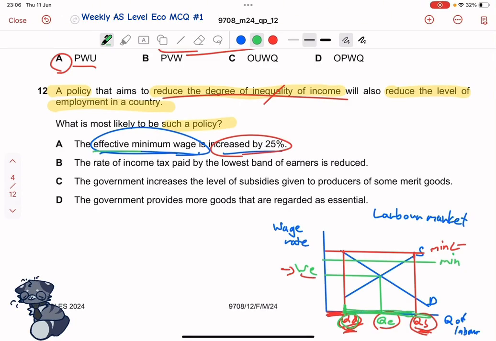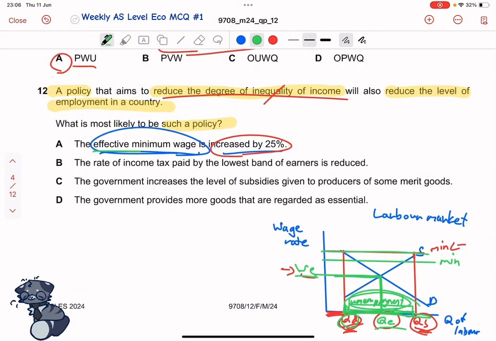So this surplus represents unemployment, right? If you compare it to the equilibrium wage rate and the equilibrium quantity of labor, you can say there originally was no unemployment. But now that we have a minimum wage up here, this gap, the number of people who are unemployed, has increased.